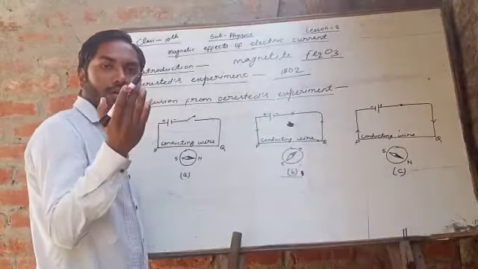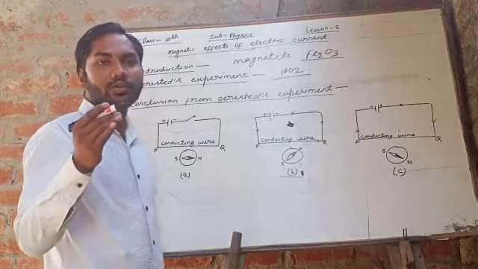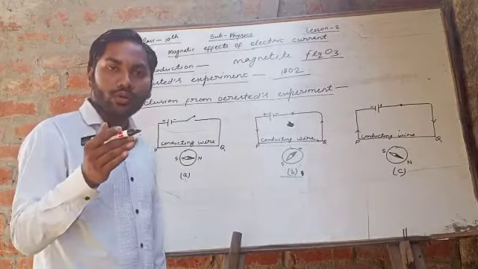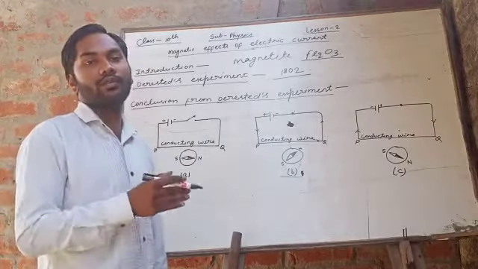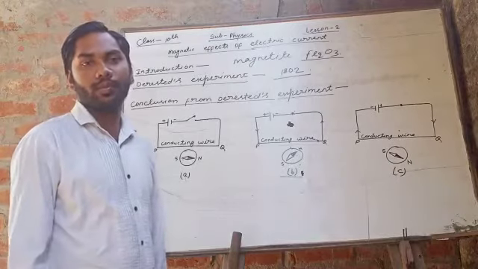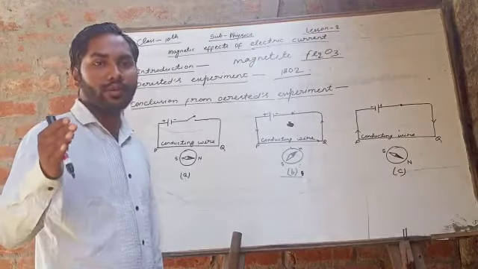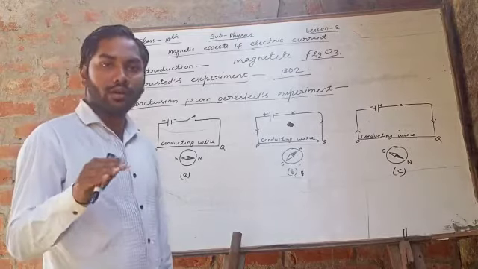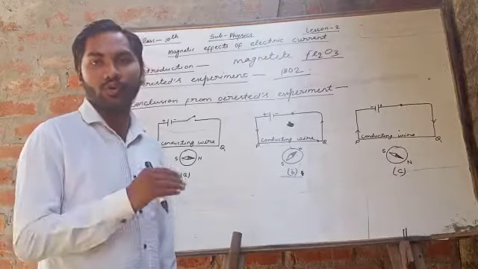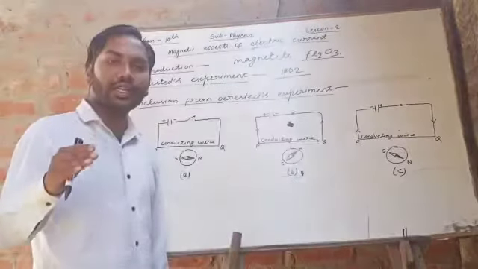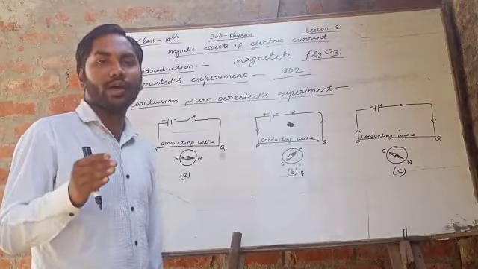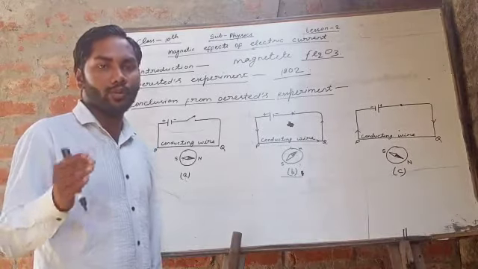Second, as I told you, when the current is more, the deflection will be more. Means when the current is more in the conductor, the deflection of the magnetic needle will be more, means the magnetic field generated by the electric current will be more.